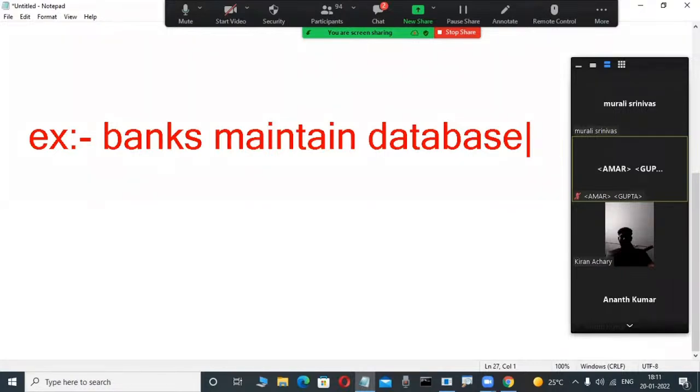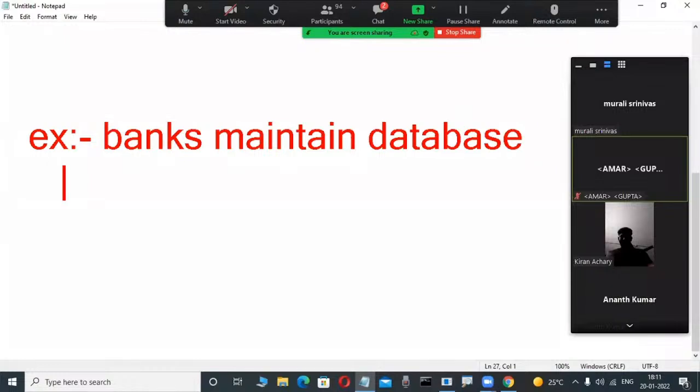Suppose you are also, I am also, or some customers are withdrawing some amount. Those details they also want. Again, some fellows are transferring money from one account to another account, either online or offline. All those transaction details I want to store permanently. Then only we are operating all the things. That's why banks maintain databases. Banks, everyone understands.